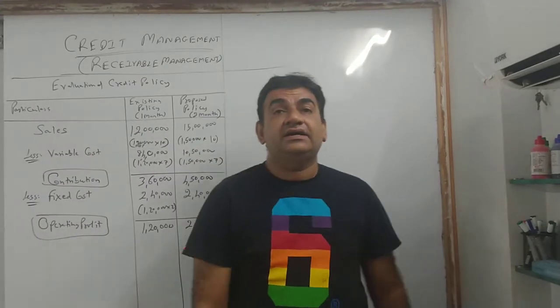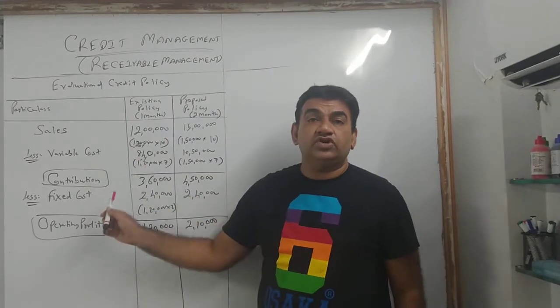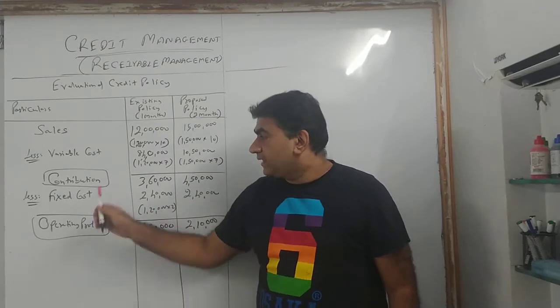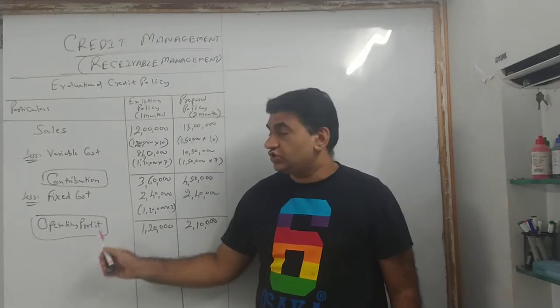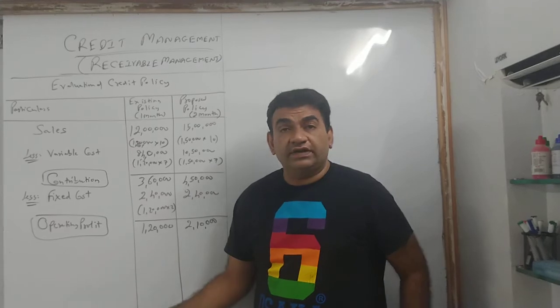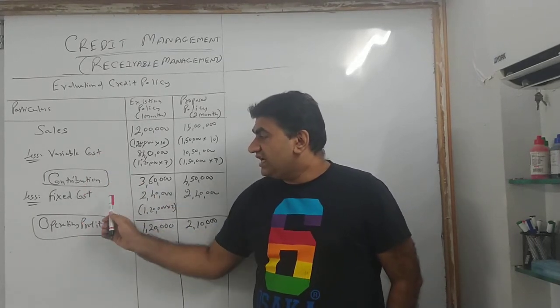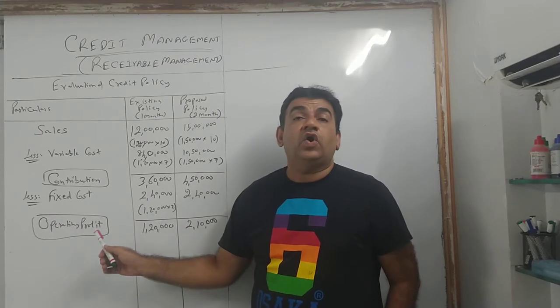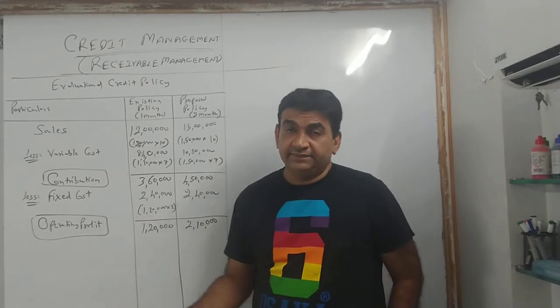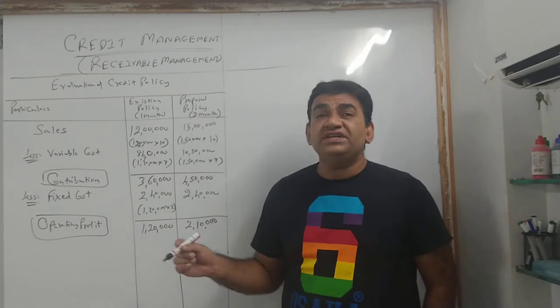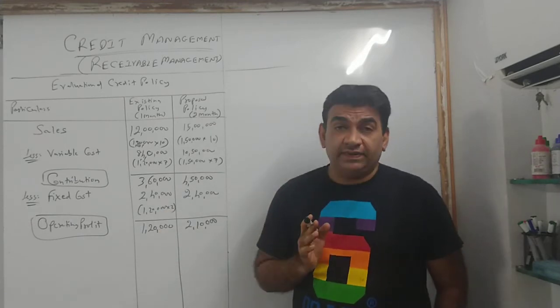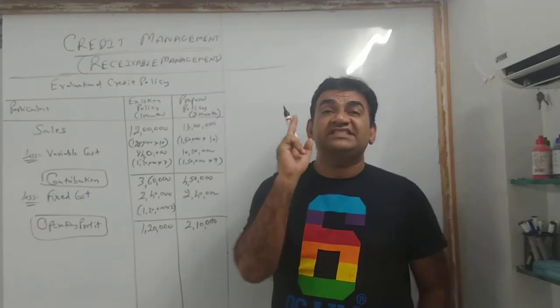Okay? So ध्यान रखना. Sales minus variable cost is contribution. Contribution minus fixed cost is operating profit. ठीक है? Sales minus variable cost, contribution. Contribution less fixed cost gives me my operating profit. Now, what is this chapter? Credit management. Connected purely with sales and debtors.